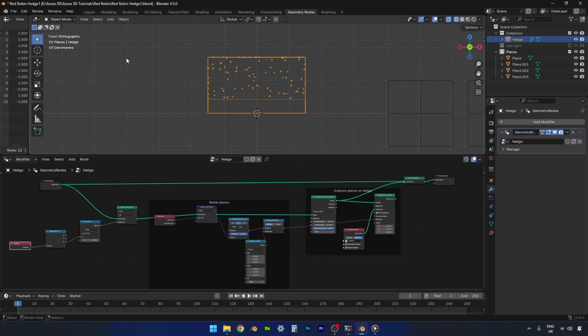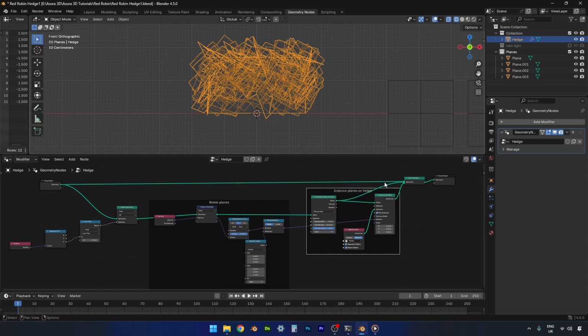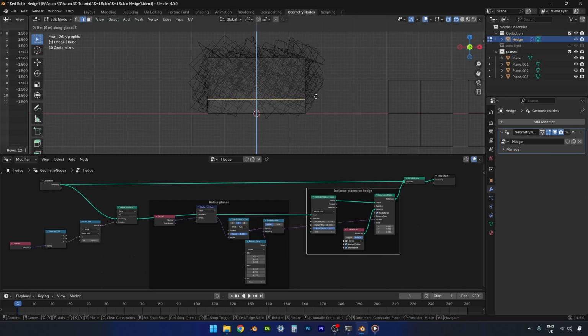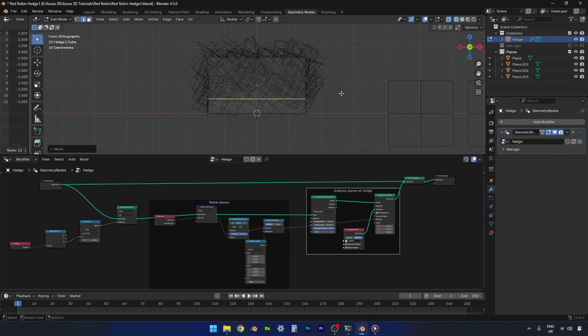So I think what it was on at default is exactly what we want, 0. Let's now reattach our instance on points. And we can cut through here to get rid of this one. And that is looking pretty good. One thing we can do is go into edit mode and just select our edge loop, and then we can adjust it manually to refine it a little bit further. The further you bring it down, the further down the planes are going to come. Yeah, so I think something like that looks great.